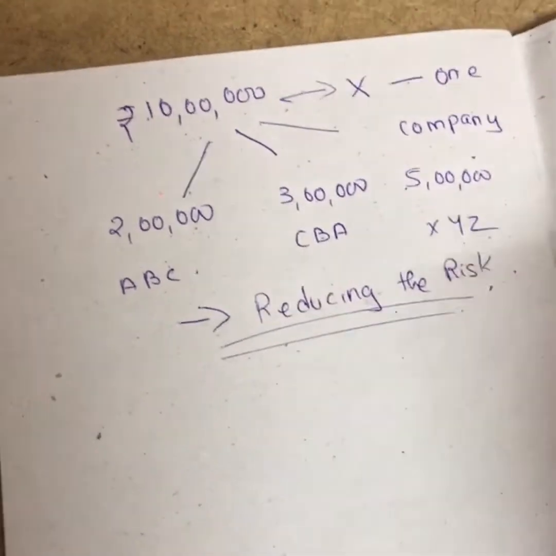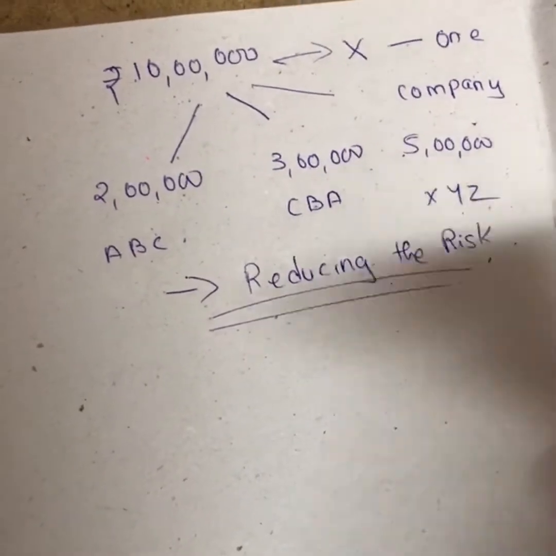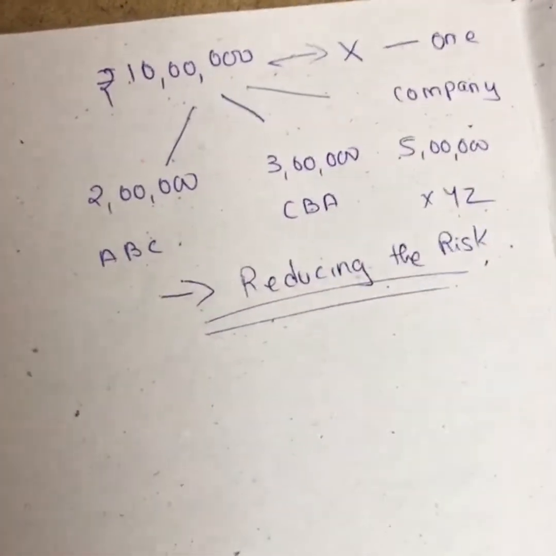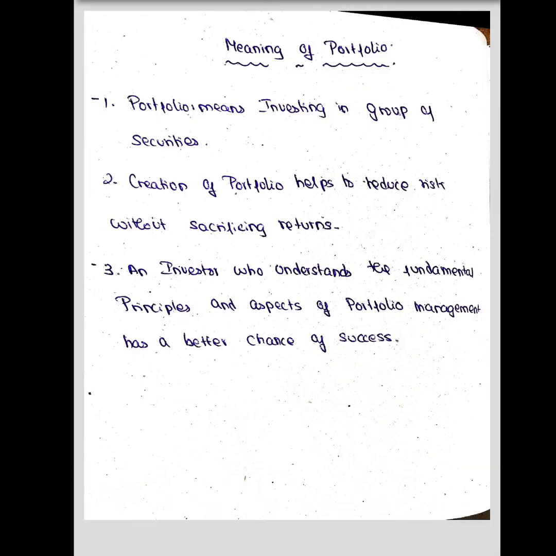Portfolio is also nothing but, girls, instead of investing in one security, investing in more than one security. That is what a portfolio is. So the meaning of portfolio is investing in a group of securities. We saw the example: instead of investing the entire 10 lakhs in one company, I invested 2 lakhs, 3 lakhs, and 5 lakhs in 3 different companies. This group of securities we call a portfolio.